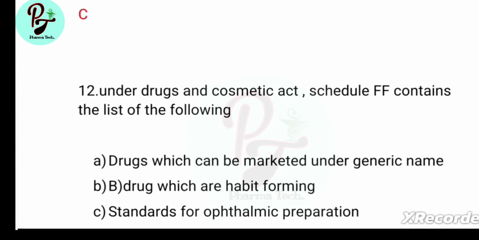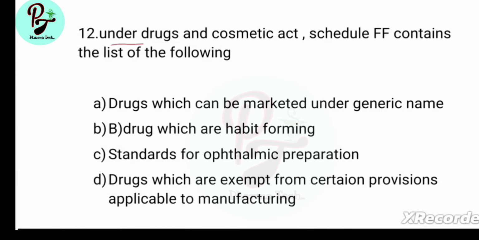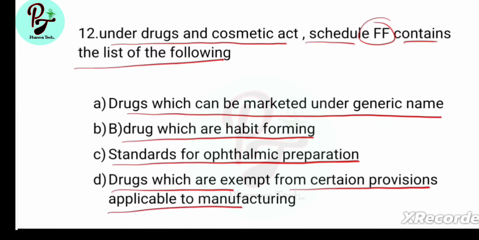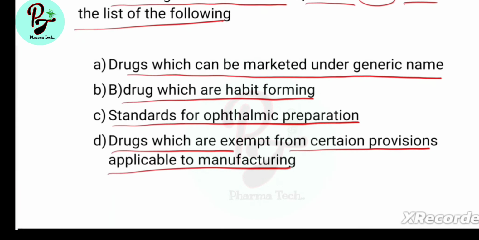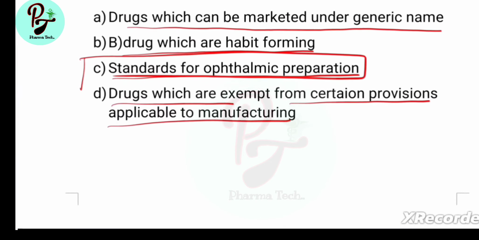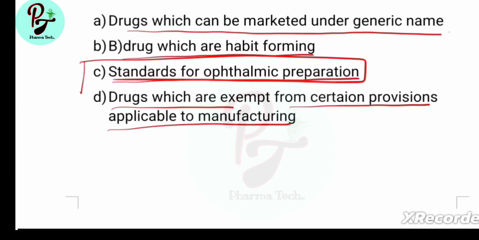Next question, question number 12. Under Drugs and Cosmetic Act, Schedule FF contains the list of the following. Options are drugs which can be marketed under generic name, drugs which are habit forming, standards for ophthalmic preparation, drugs which are exempt from certain provisions applicable to manufacturing. Answer is C, standard for ophthalmic preparation. Drug which can be marketed under generic name is Schedule W, drug which are habit forming is Schedule X, drug which are exempt from certain provisions applicable to manufacturing is Schedule K.